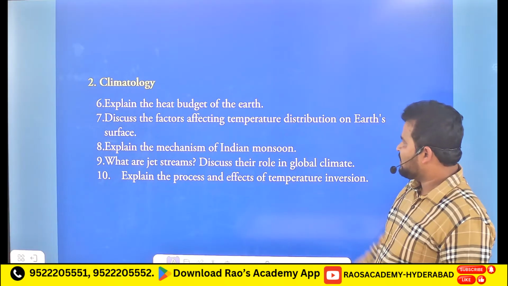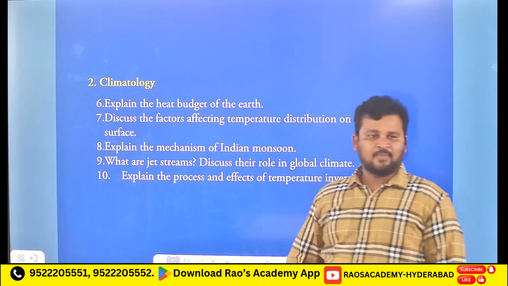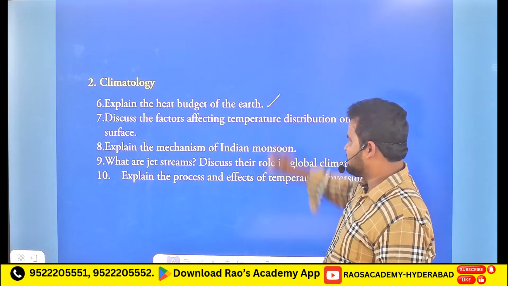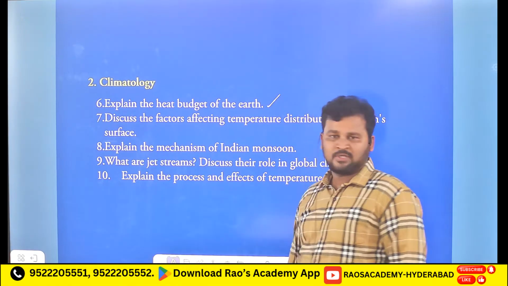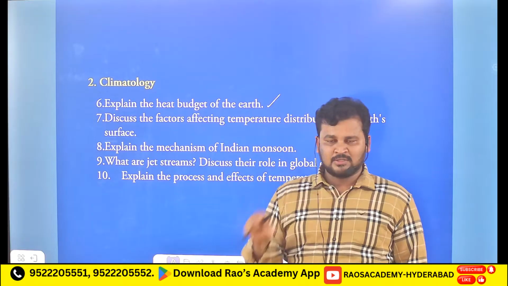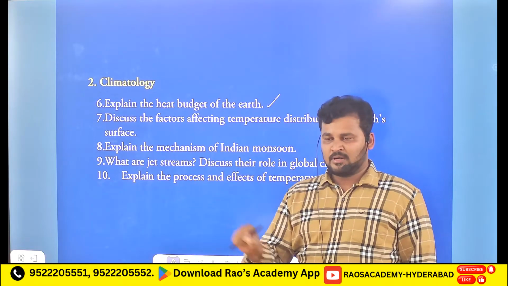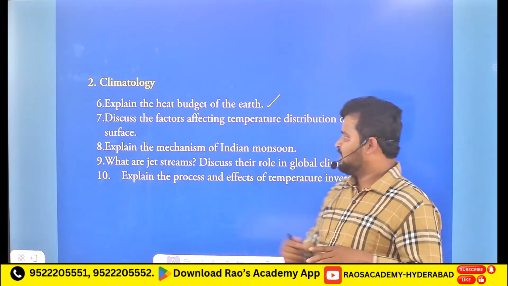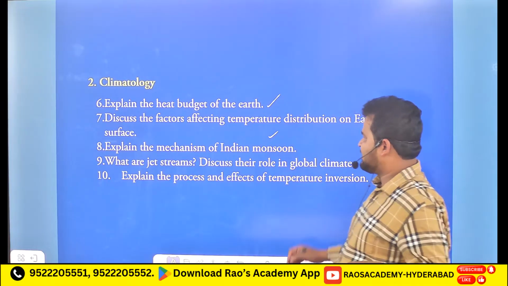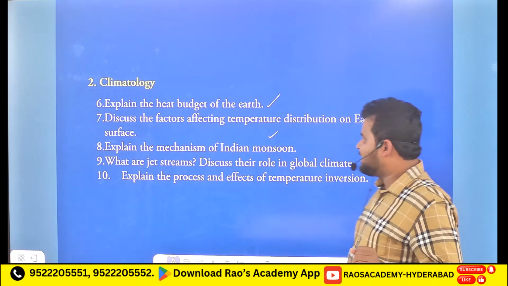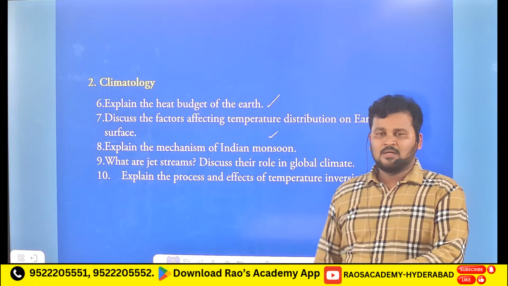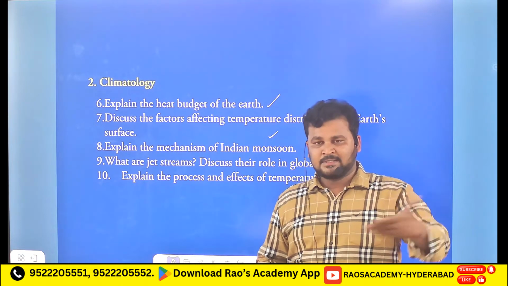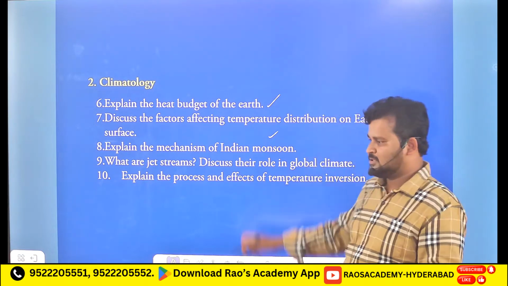Then climatology is the next chapter of paper 1, physical geography. The sixth question is: explain the heat budget of the earth. You have to mention how solar insolation and radiation happen. The seventh question is: discuss the factors affecting temperature distribution on Earth's surface. You have to mention the temperature at lower and higher latitudes and the reasons for these effects.